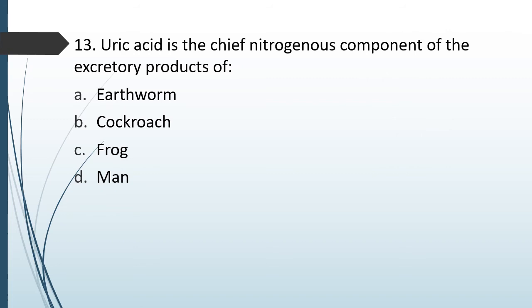Question number 96. Uric acid is the chief nitrogenous component of the excretory products of option A, earthworm, option B, cockroach, option C, frog, option D, man. Uric acid is the chief nitrogenous excretory product of... The correct answer is option B, that is cockroach.